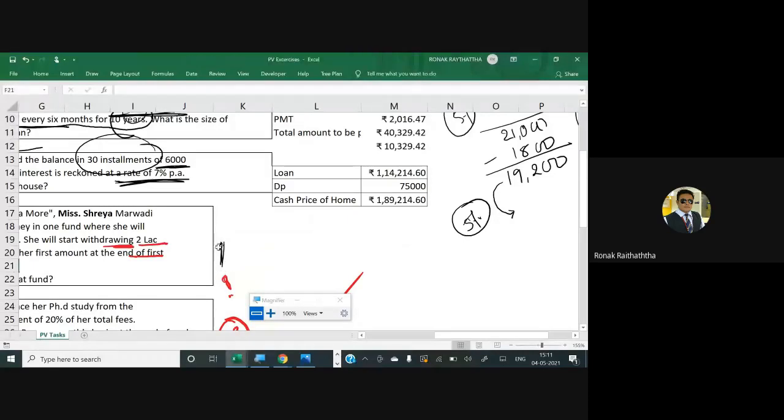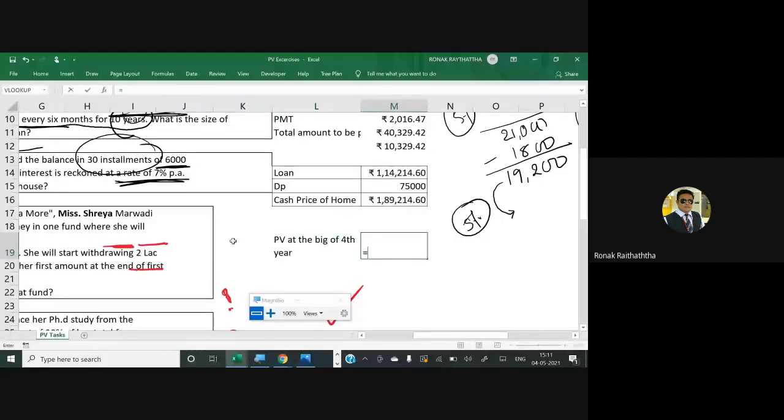I'm writing it. First I'm writing PV at the beginning of 4th year equal to PV, opening the bracket.